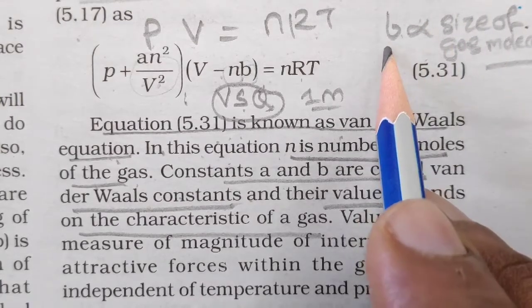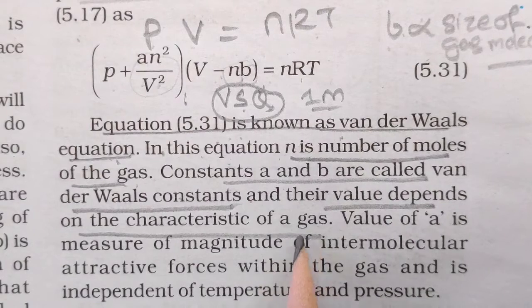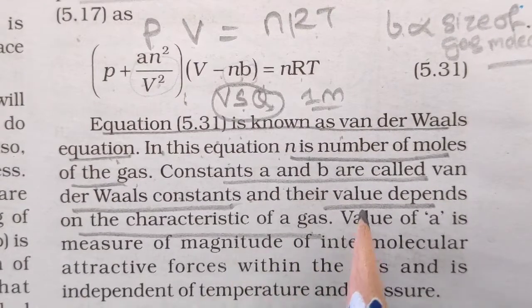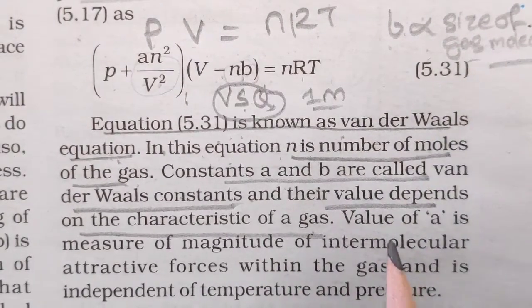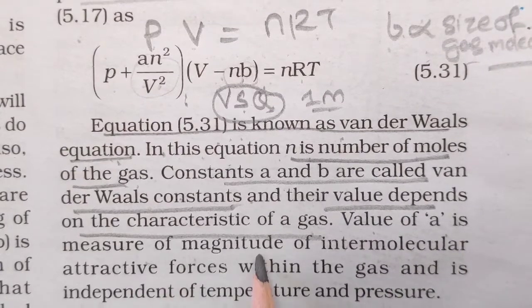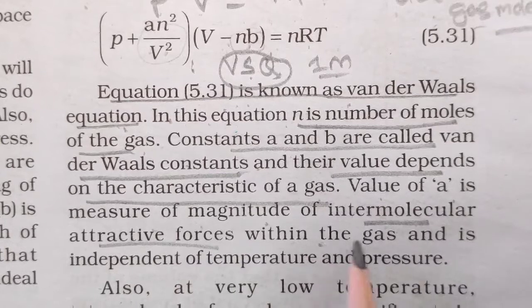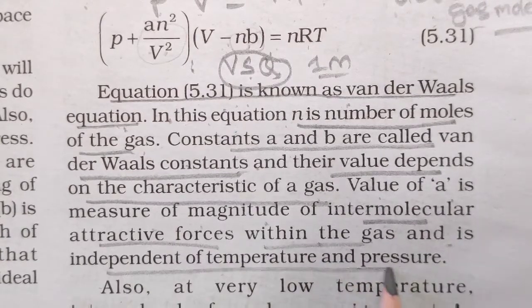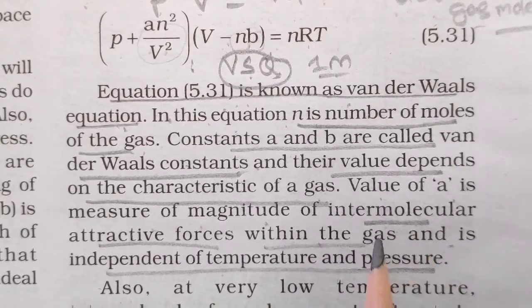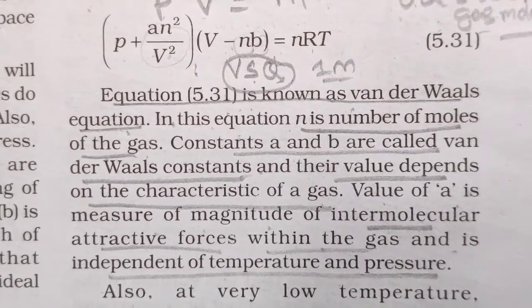So you can easily remember that the value of b is directly proportional to the size of the gas molecule. The value of a is a measure of the magnitude of intermolecular attractive forces within the gas and is independent of temperature and pressure.